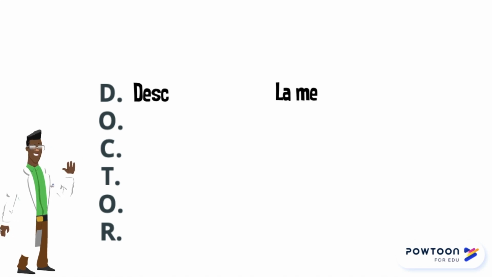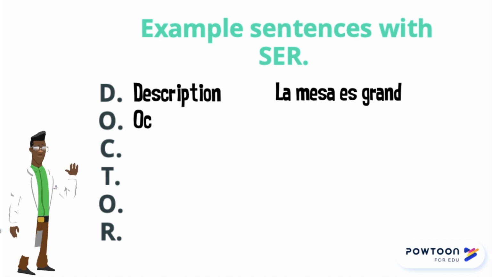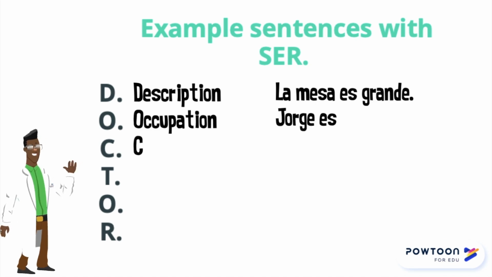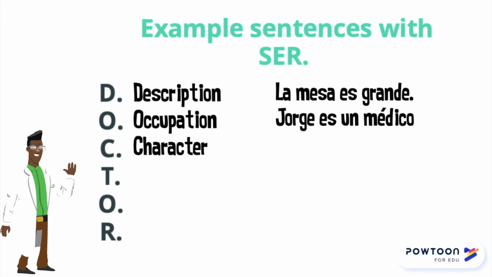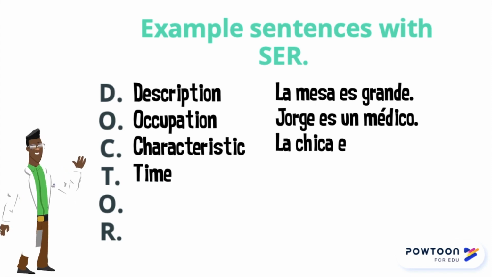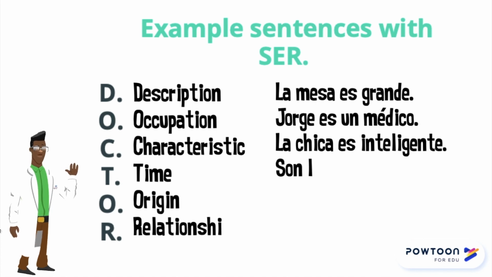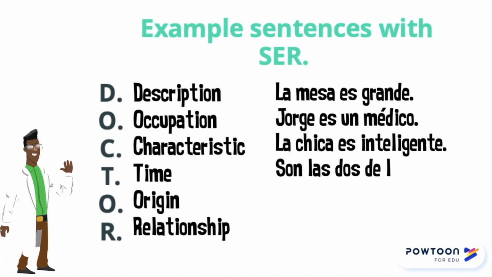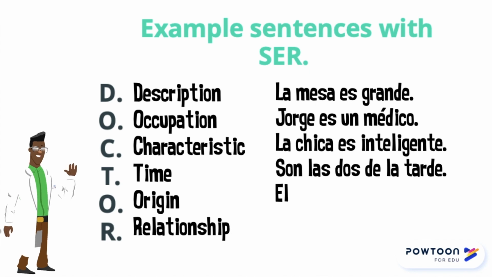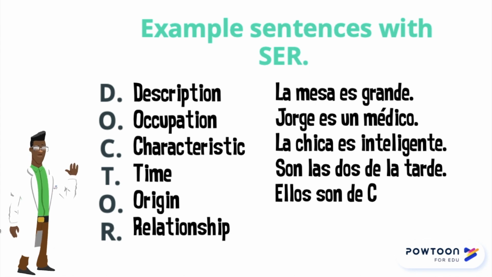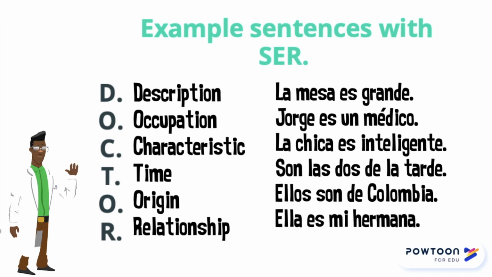Okay? So, description. La mesa es grande. Occupation. Jorge es un médico. He's a doctor. Characteristic. La chica es inteligente. Time. Son las 2 de la tarde. It's 2 in the afternoon. Origin. Ellas or ellos son de Colombia. They're from Colombia. Relationship. Ella es mi hermana. She is my sister. So this is when you use ser, the verb ser.